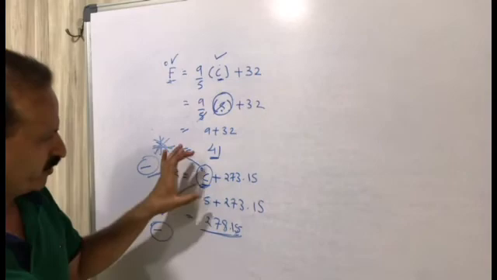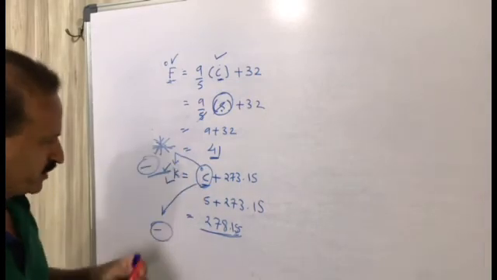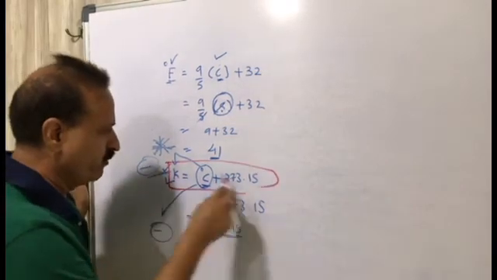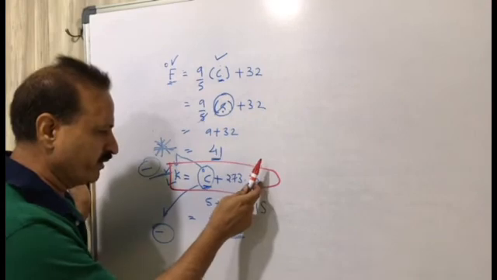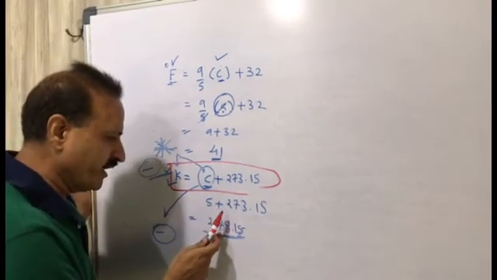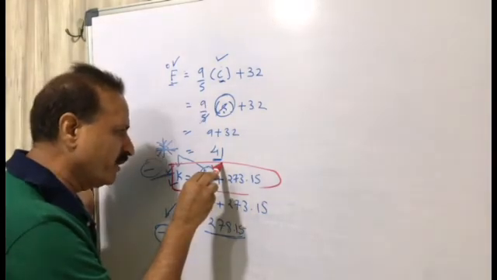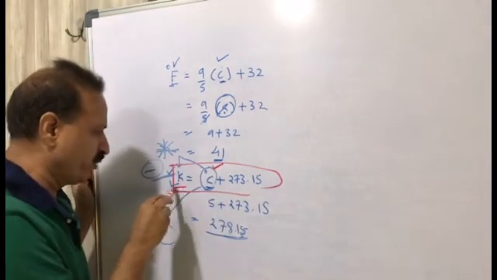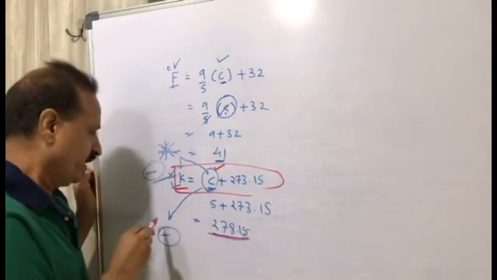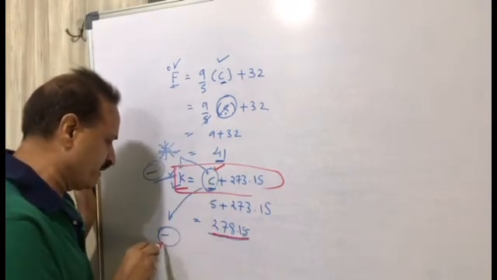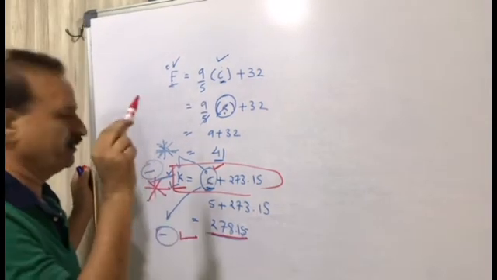You are given the value of degree Celsius. You want to find out the Kelvin. Just put this equation. Put the value 5 over here in place of degree Celsius. 5 plus 273.15 means 278.15. You are given 5 degree and want to find out the value of Kelvin, the value will be 278.15. Degree Celsius value minus is possible, but Kelvin value minus is not possible.